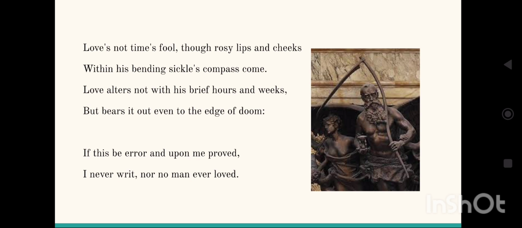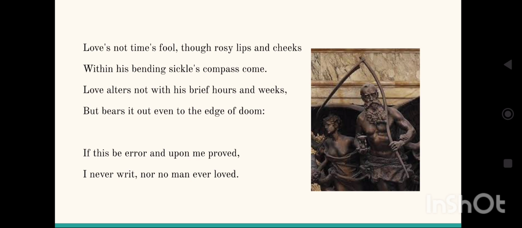But in this situation, even when you get old and your face will be full of curves, lines, and everything, still your partner, your love, will continue to love you forever, until his or her death, unlike what time has made of your face, your body. So the sense is that love does not change with time.